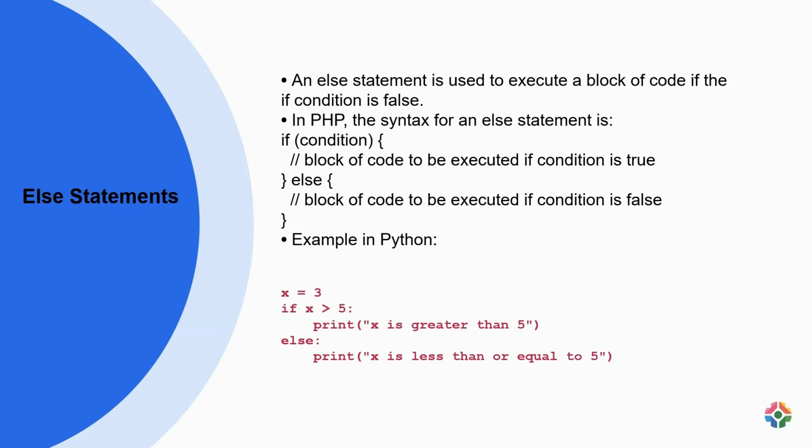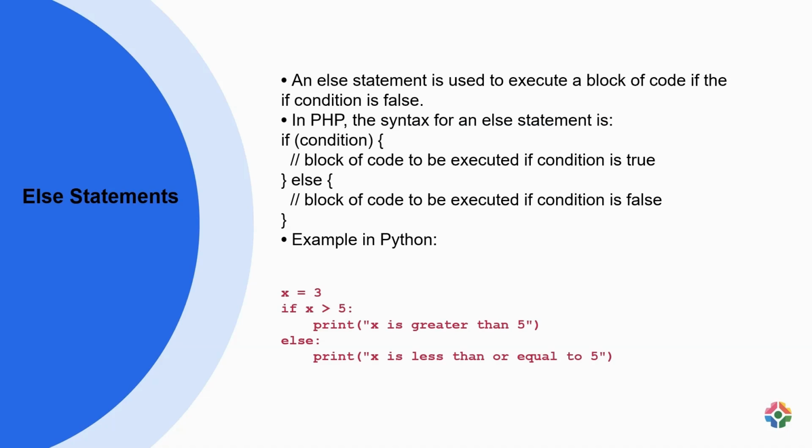To illustrate, consider a scenario where a program needs to determine if a given number x is greater than 5. In Python, an if-else construct can be used as demonstrated in the following sample code snippet. x equals 3. If x is greater than 5, print "x is greater than 5". Else, print "x is less than or equal to 5".